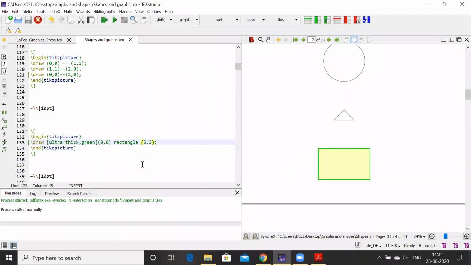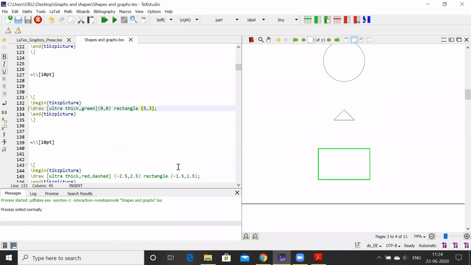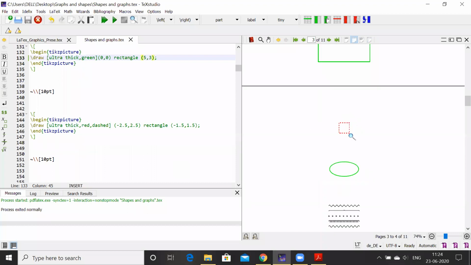So look at here, this kind of rectangle I'll get with the green color sides. Another thing is, this is also, one can say square, but we have to use the command rectangle only for the square with all sides equal. And then I have used here dashed. So here, using this dash command and this red color, I'll get this red type of square. It's a dashed.